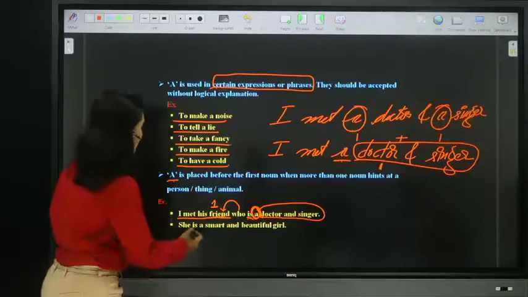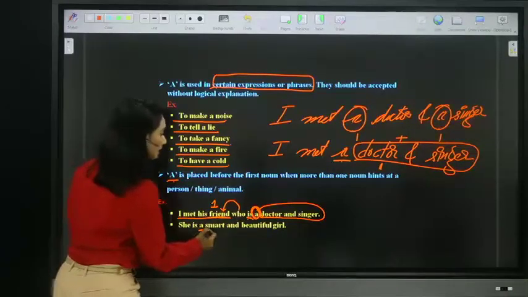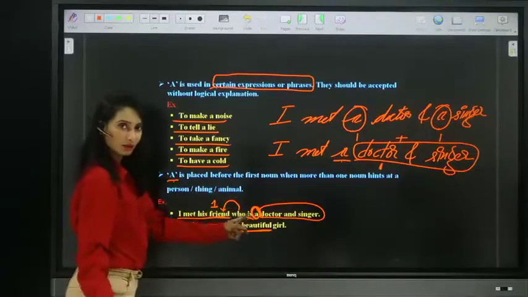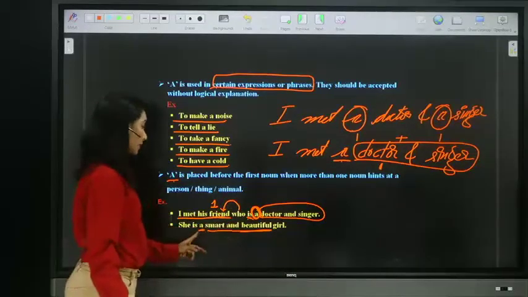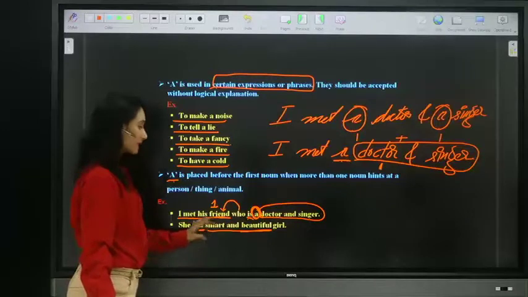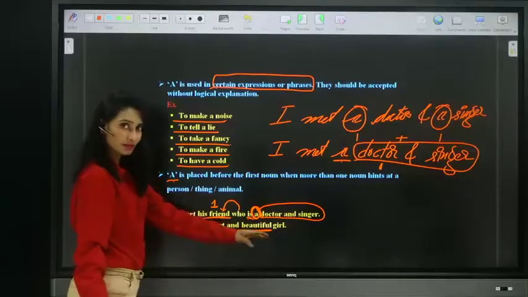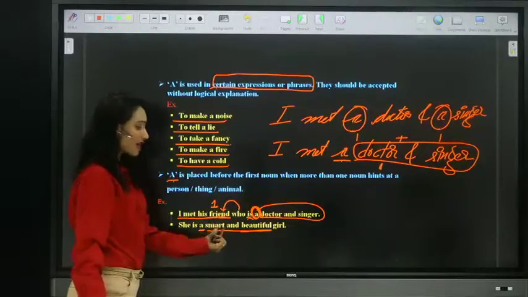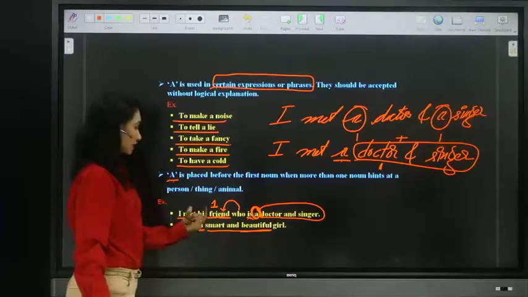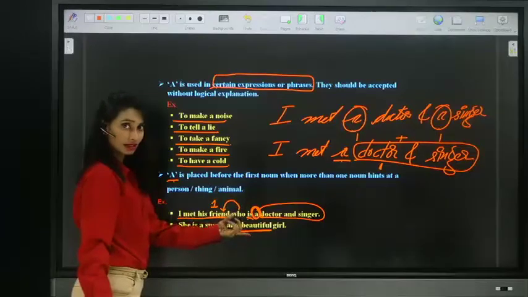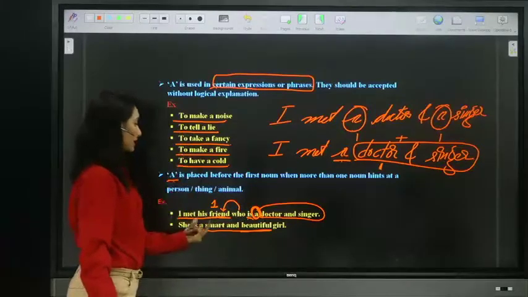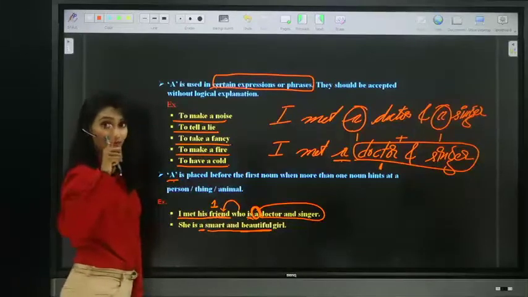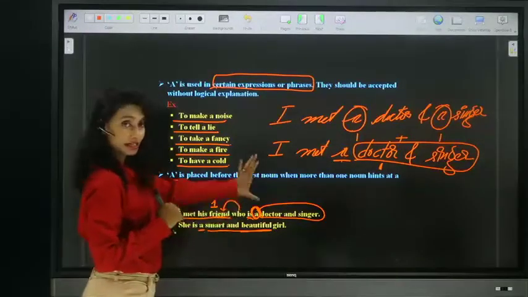Look at this. She is a smart and beautiful girl. Smart, beautiful. Two qualities. But I placed A only before one. That means it belongs to the same person. It can be used before adjectives also, not only nouns. So before two adjectives, if we used a smart girl and a beautiful girl, then two. But here, a smart and beautiful girl, so it means one. So that is about our next usage.